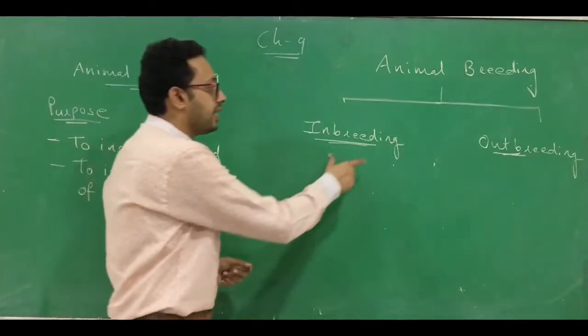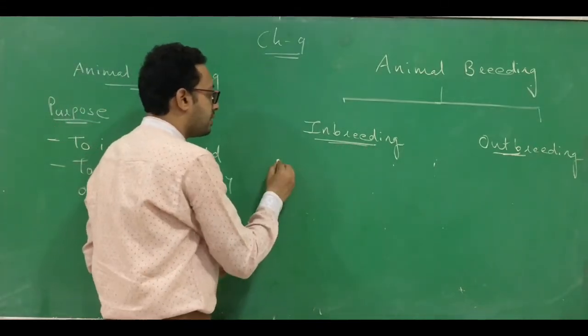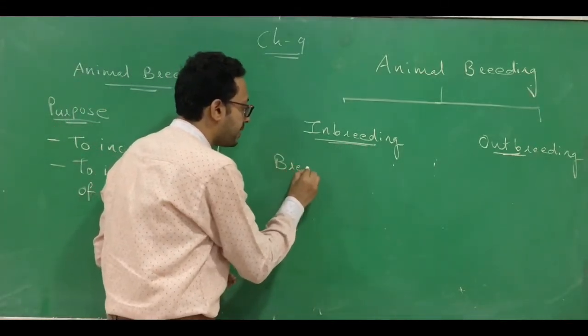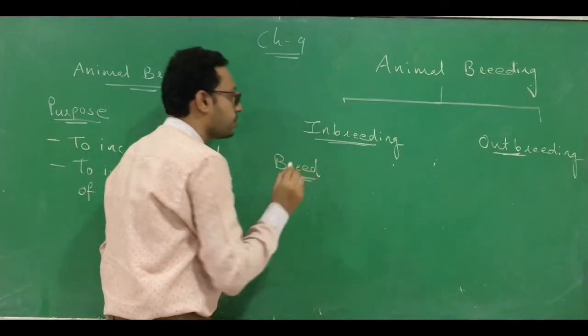But in both terms, the main important word is breed. First of all, you should understand what a breed is.